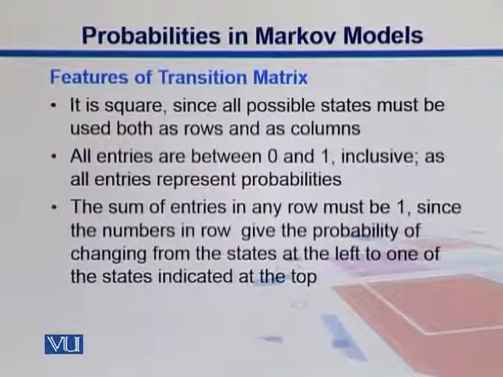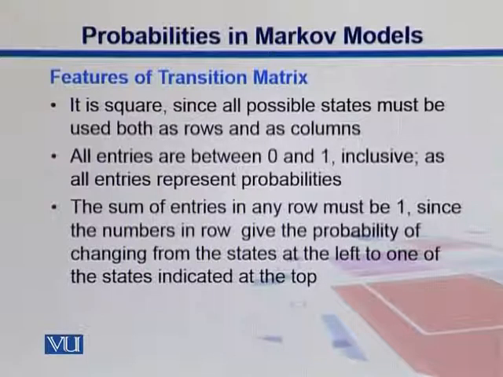So let's look into some features of the transition matrix. We know that transition probability is moving from one state to another. For example, if we are looking into transitions of different nucleotides within a sequence from one position to another, in this way we can have some transition probability.